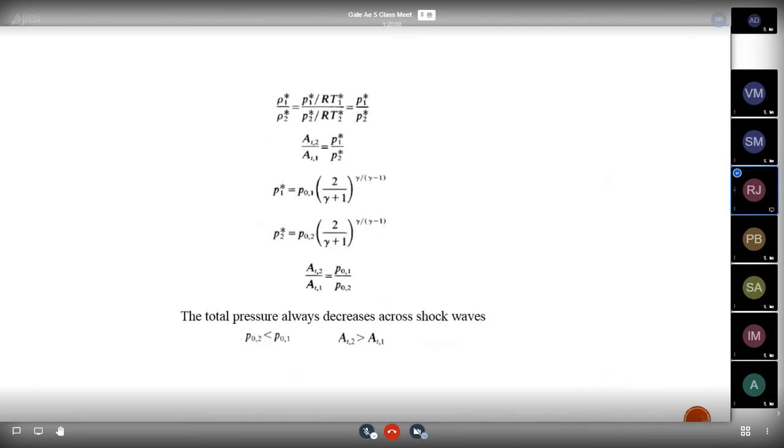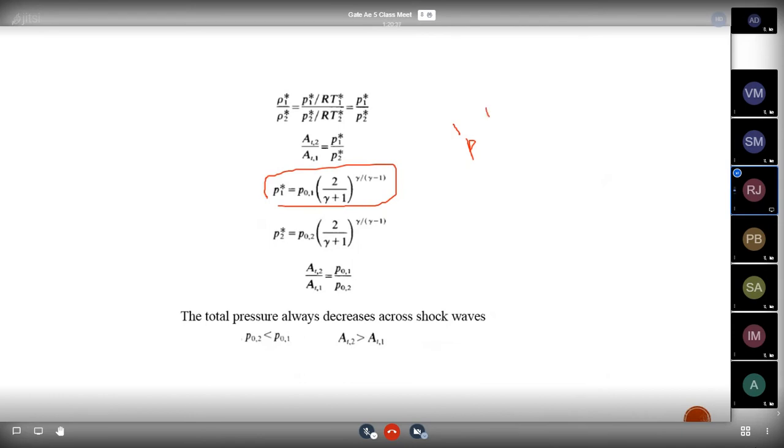From this, rho equal to P by RT. So from the equation, P1 divided by RT1 star divided by P2 divided by RT2 star. From this RT1 star and RT2 star get cancelled. So remaining terms we will get P1 star divided by P2 star. You know the formula for this: P naught divided by P equal to 1 plus gamma minus 1 by 2 M squared.